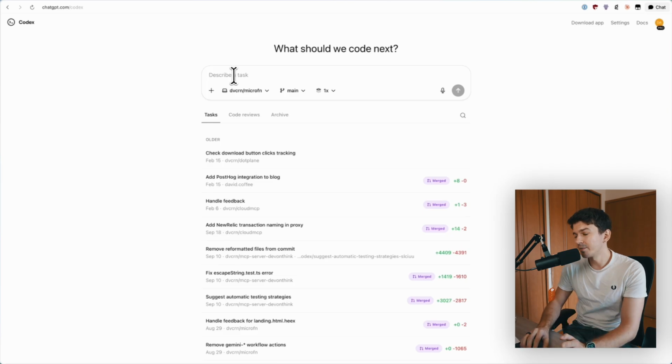We already have multiple passes on the architect and the review phases, but we can also have multiple passes on the implementation phase. For example, we can take the same design doc and just give it to different agents and then just pick the implementation that we like the most. Some tools like Codex, for example, allow you to do this right away. If we have here our description of a task, we can say implement this blah, blah, blah.